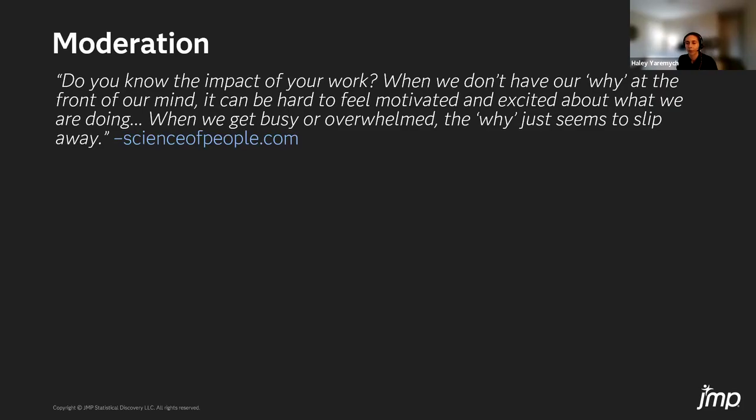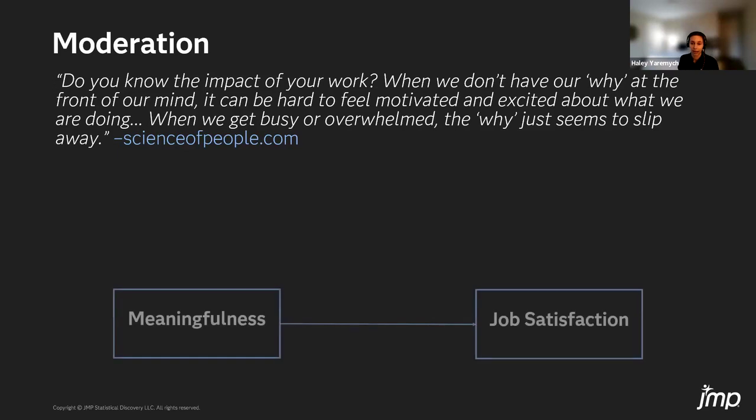So this clip tells us that when we feel like our work has meaning, this tends to lead to greater job satisfaction. And so with a path diagram, we would display that cause and effect relationship like this. However, if we were too overwhelmed at work, this relationship might begin to diminish or slip away. So the meaningfulness of our work should be related to job satisfaction, but only if overwhelm is low.